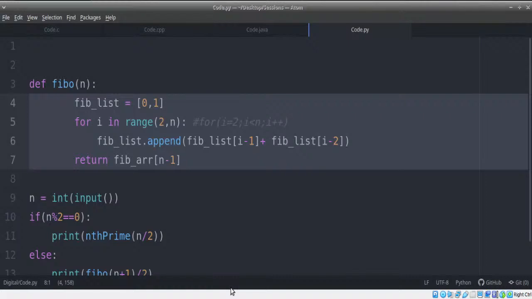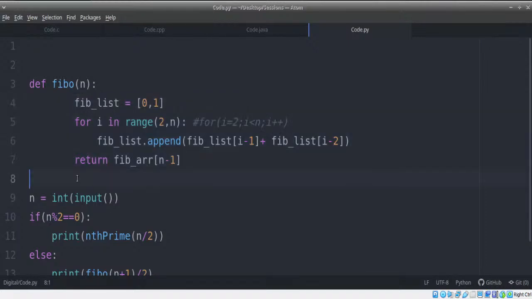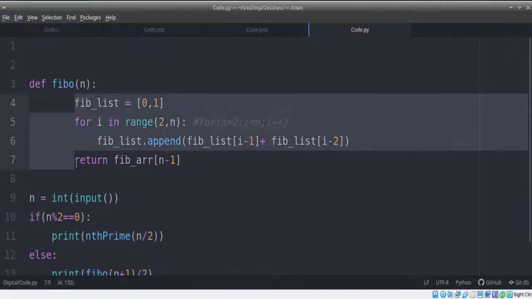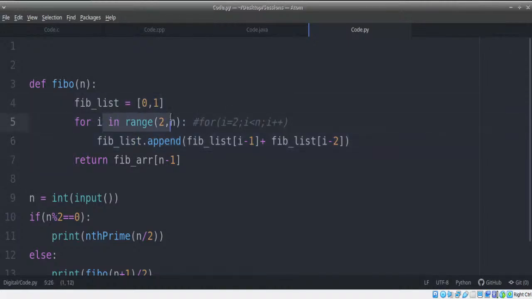I have one question. There's an extra tab space here in Fibo function that results in error. Let's see. It doesn't really matter how many tab spaces you start with. At the question I've received, let's clear this misconception. It's up to you to choose the number of tab spaces. It's not compulsory that it should start with only one tab space. You can use 2 tab spaces, 3 tab spaces, 4 tab spaces, anything is fine. But throughout the program, it should remain the same. Here, since we have a for loop, within the for loop I'm using this separately over here. So we won't get an error just because we are using 2 tab spaces over here.